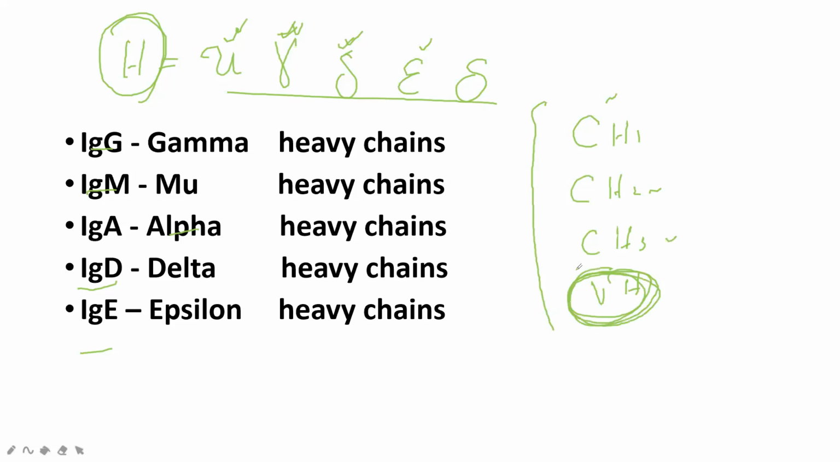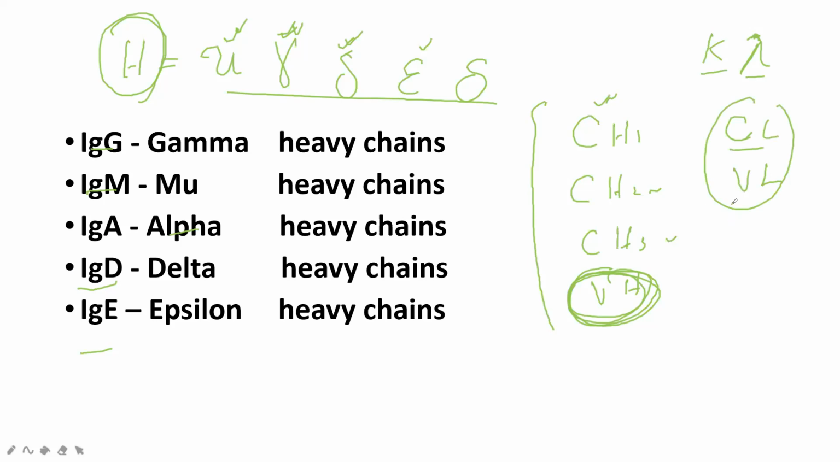How about the light chain? How many types of light chain are there? Kappa and lambda. How many parts does the light chain have? The constant light chain part and the variable light chain part. Understand? One variable and one constant. The heavy chain has four parts in the antibody, and the light chain has two parts in the antibody.